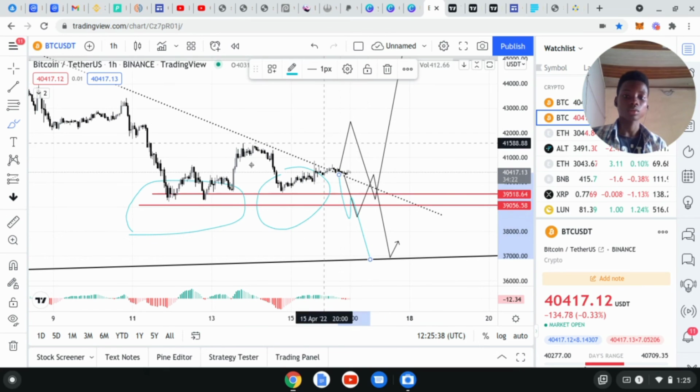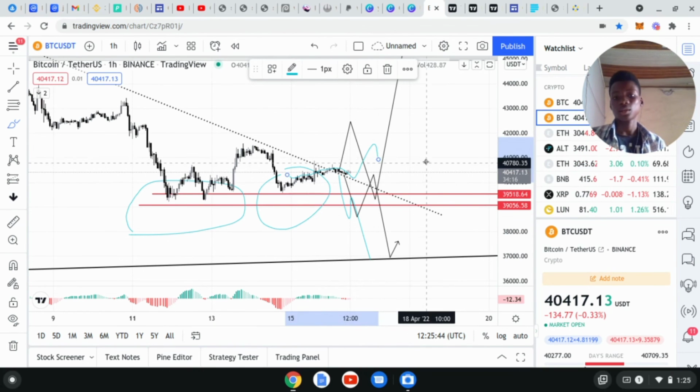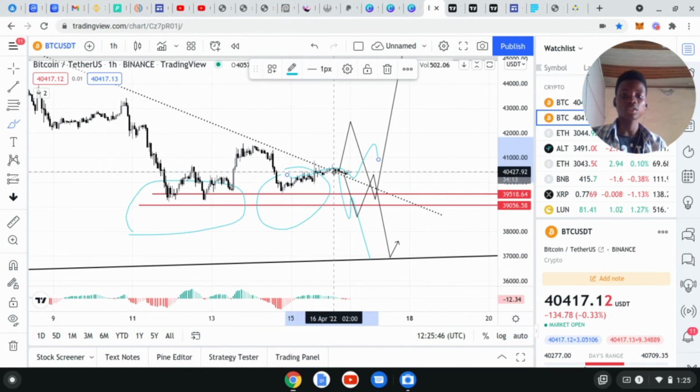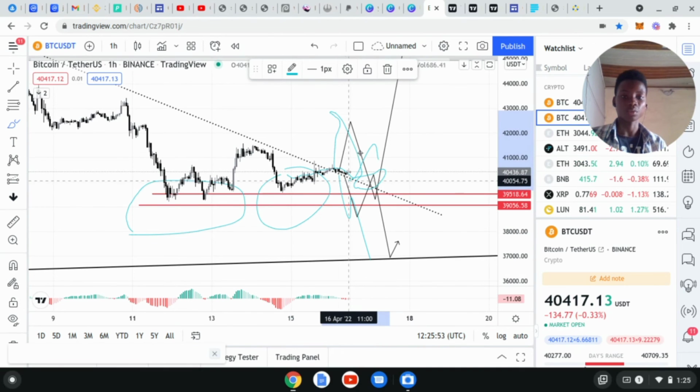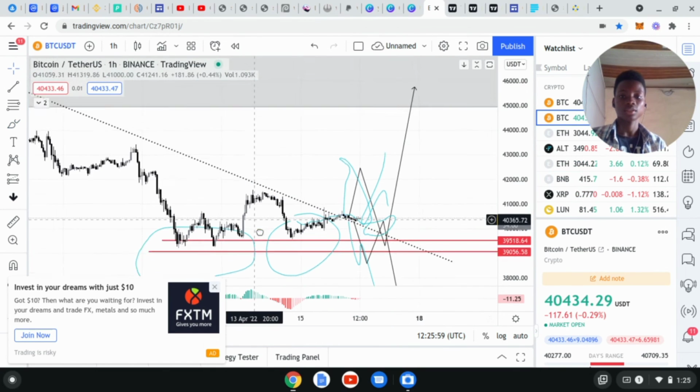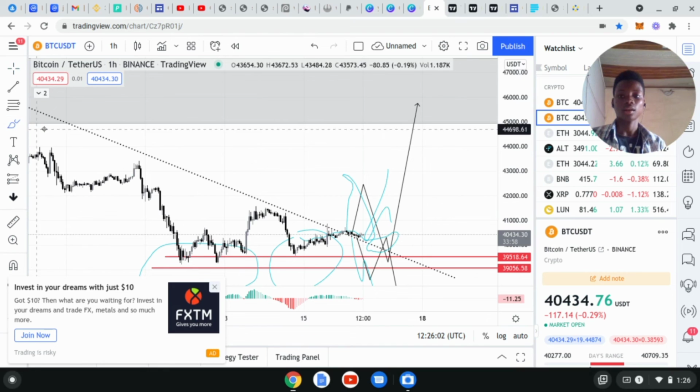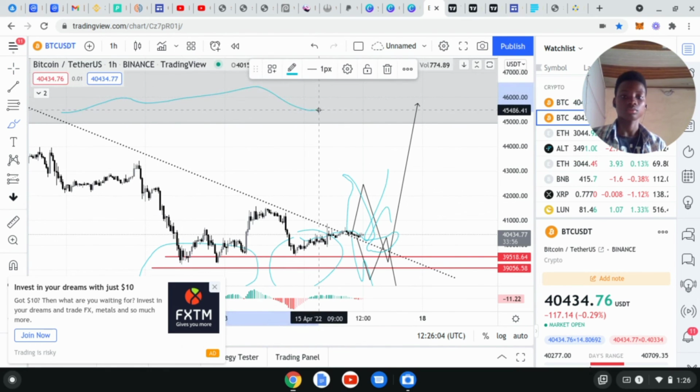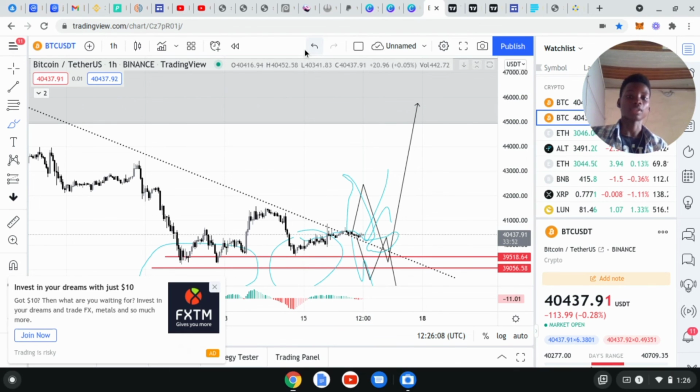Or because Bitcoin now is trading at the top of this dotted line and is consolidating heavily at that part, Bitcoin could also still break the trend line, and if it breaks the trend line, we should wait for a pullback so that we can enter and have a very good risk reward ratio before heading up. And we mentioned that targets will be the previous resistance, this resistance area that Bitcoin has refused to break for quite some time now.